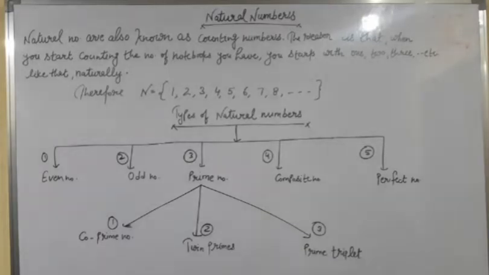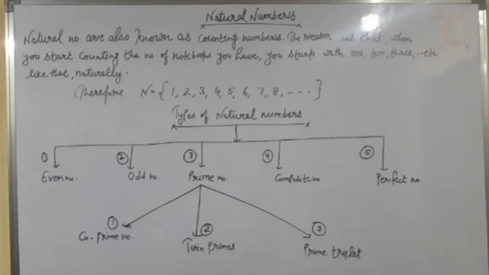Our today's topic is types of natural numbers, but before starting our main topic, we will revise natural numbers. Yes, natural numbers are also known as counting numbers. Why? Because when you start counting anything, you start counting with 1, 2, 3, and so on.